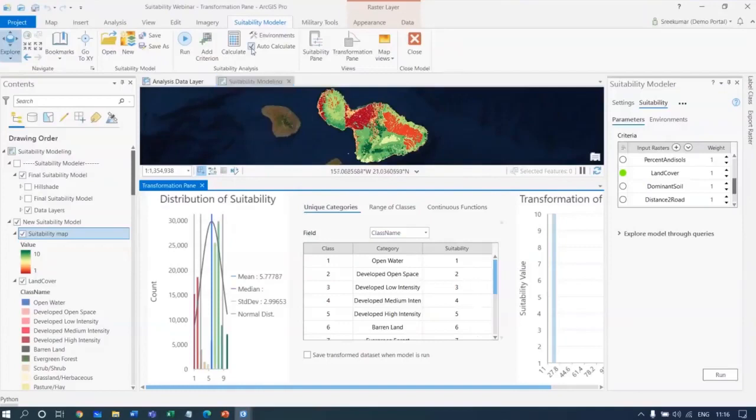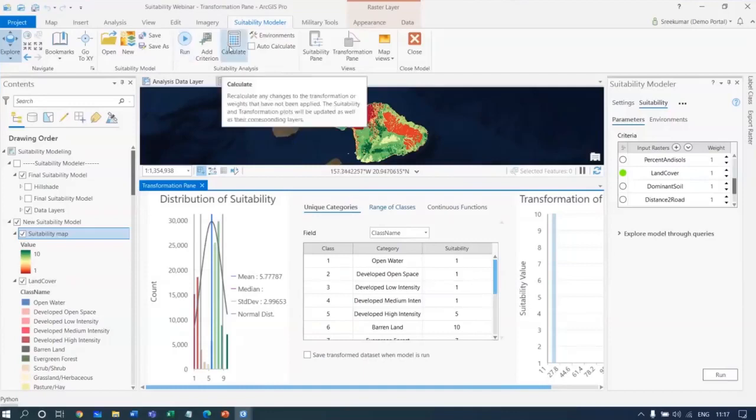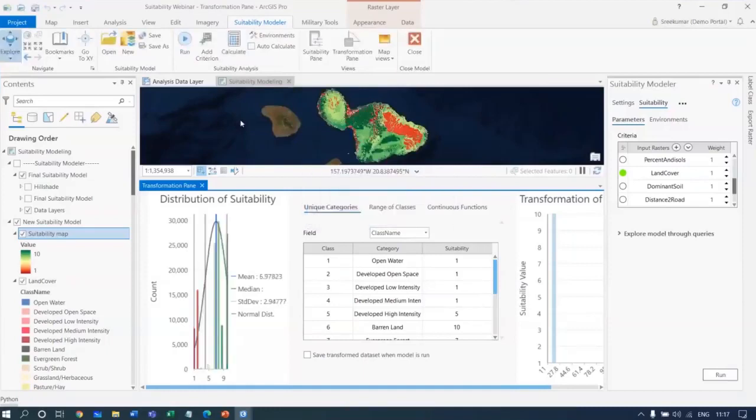I can always perform auto calculate mode, but when I want to make bulk changes, I'll switch it off and keep changing some of those suitability values depending upon how I want. Many of you who have already done multi-criteria analysis would know this. Based on some assessment, I have decided the suitability and their weightages, and I have run a calculation which gave me an analysis.